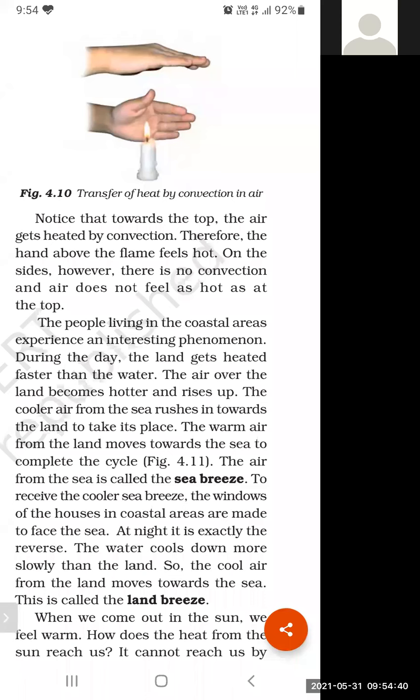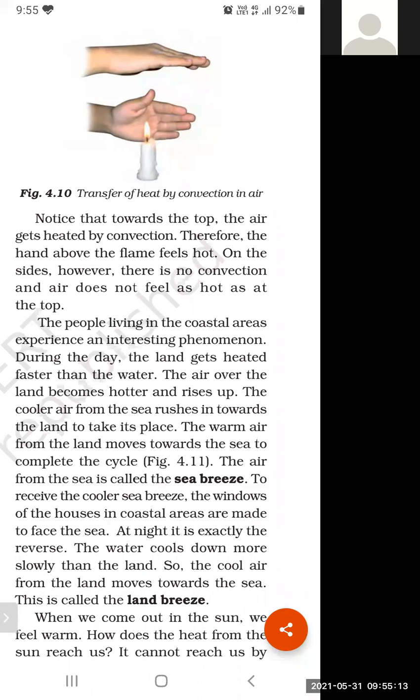Why? Because water takes so much time to cool down, and the land becomes cool very quickly as compared to the water. So the air above the land is cool, and the air above the water is warm. The air above the water becomes hot and rises up. To take its place, the cool air from the land moves towards the sea.